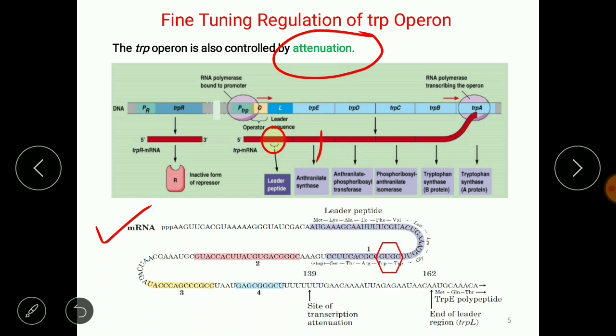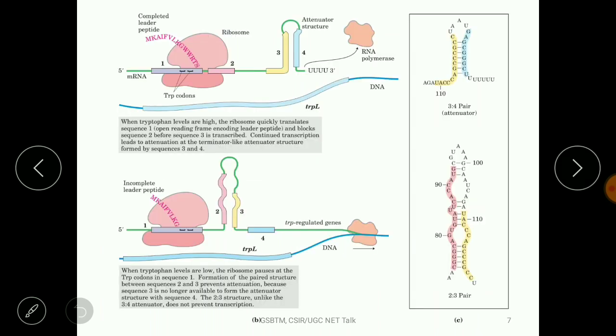Another important thing is that region 1 of the leader sequence synthesizes a peptide which is called the leader peptide, and the leader peptide is nothing but a 14 amino acid long peptide in which two tryptophan residues are there. See, the 10th and 11th positions are occupied by tryptophan, right? And these two tryptophan sites are responsible for the fine tuning regulation of the tryptophan operon, okay?